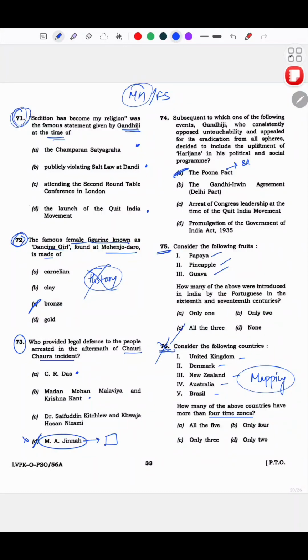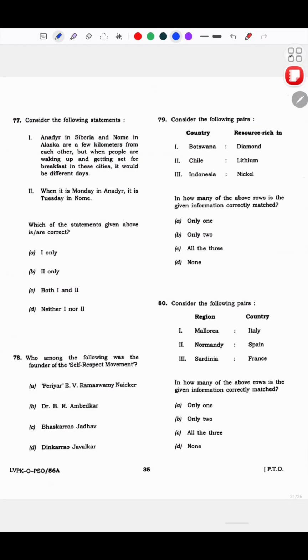That is why I'm telling you that mapping itself has become a separate section for prelims at least. Now, Anadyr in Siberia and Nome in Alaska are a few kilometers from each other. The moment I read this, I was like, I don't know what this is. When it is Monday in Anadyr, it is Tuesday in Nome. I did not know this either. So basically, I left this question also.